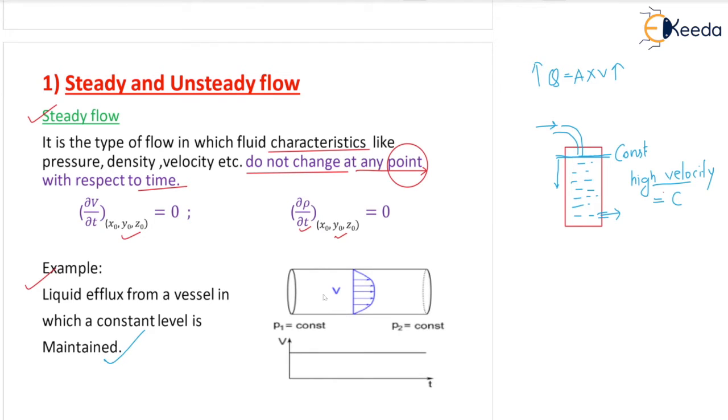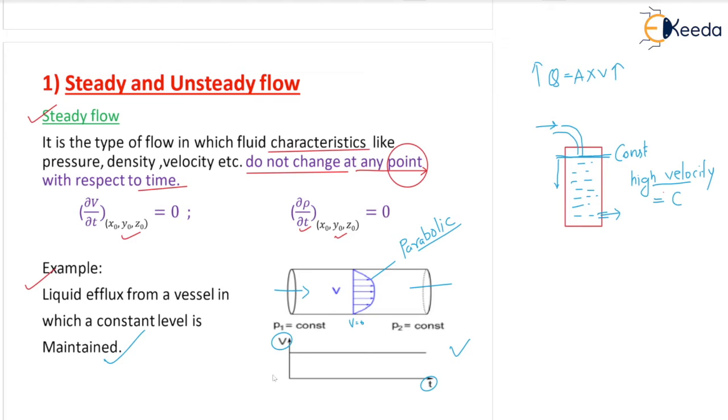Look at this diagram. This is the flow of fluid inside the pipe, and this is the parabolic velocity profile. You know that in the pipe, whenever there is a flow, we are having a parabolic velocity profile, and at the center we are having the maximum velocity, and at the wall it is 0, v equal to 0. So what it is showing here in the curve, velocity versus time, this is time, small t, and v is the velocity.